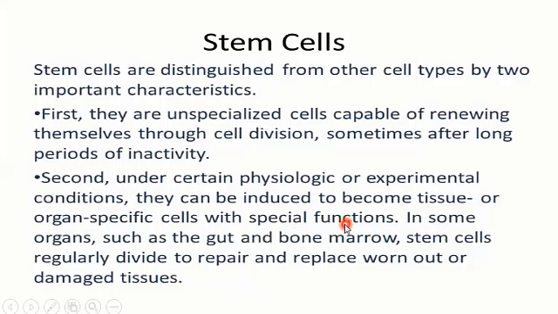In some organs, such as the gut and the bone marrow, stem cells regularly divide to repair and replace the worn out or the damaged tissues. So they are also responsible for the replacement and repairing, and they're also responsible for the creation of new cells. For example, the white blood cells and red blood cells have their stem cells in the bone marrow.